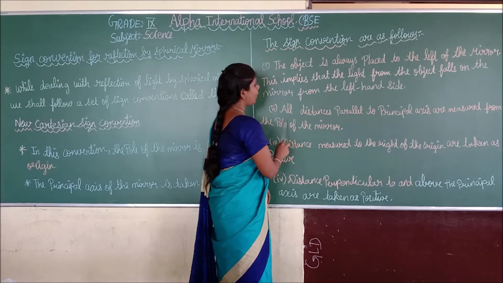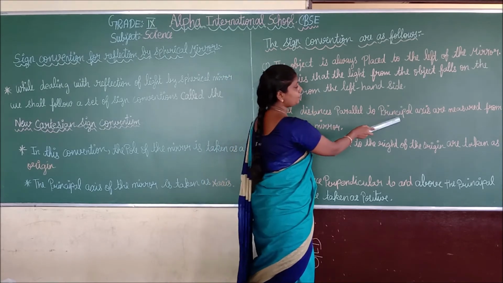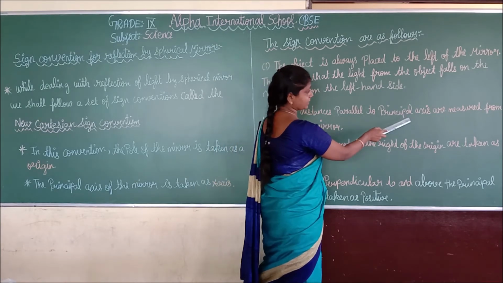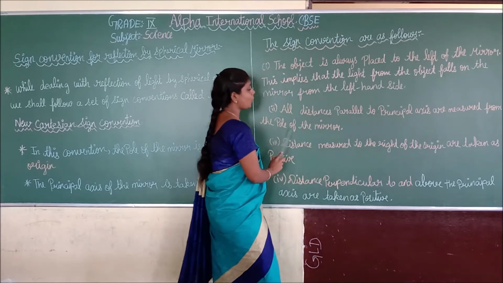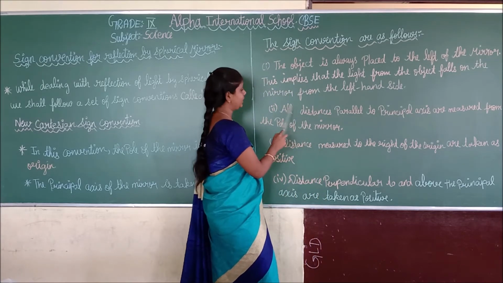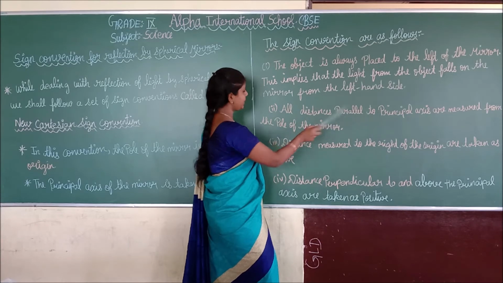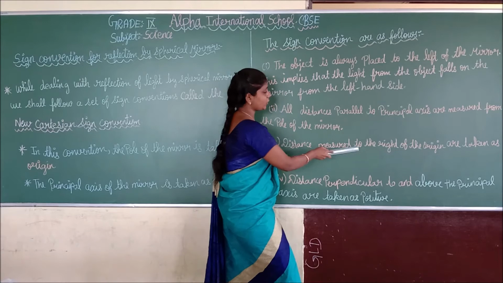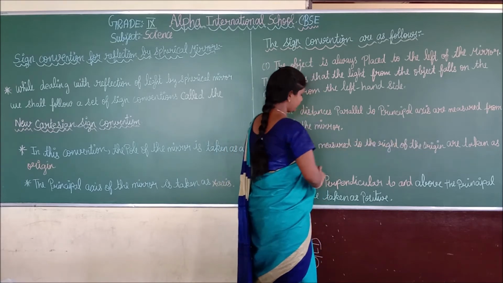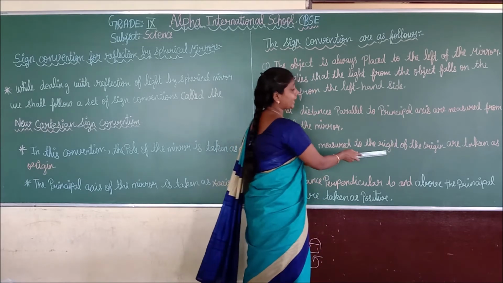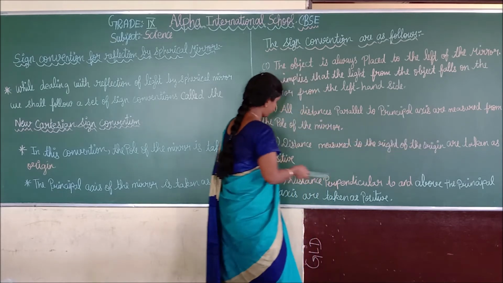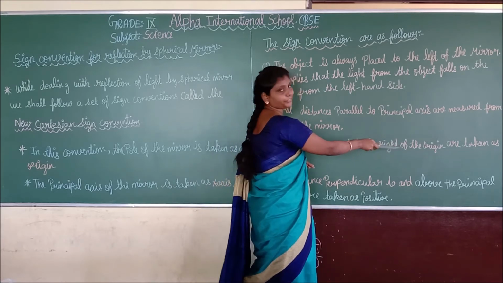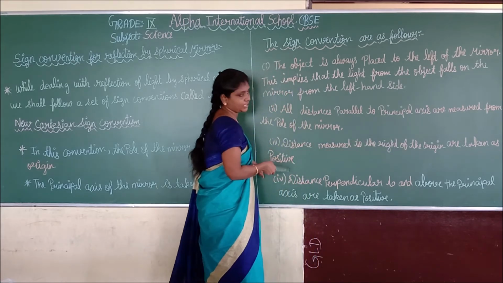Okay. Second, all distances parallel to principal axis are measured from the pole of the mirror. That means we measure all the parallel distances from the pole of the mirror. You understand? Next, distances measured to the right of the origin are taken as what? Positive. Distances measured to the right of the origin are taken as positive.